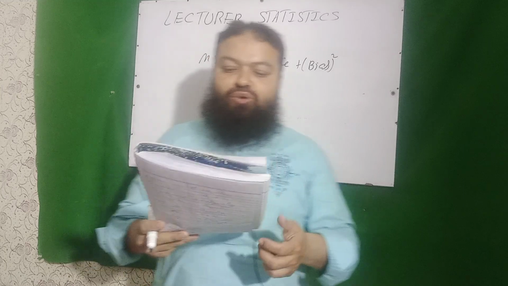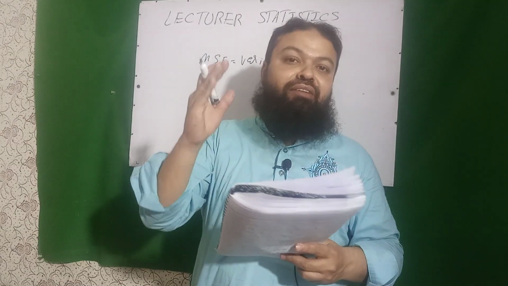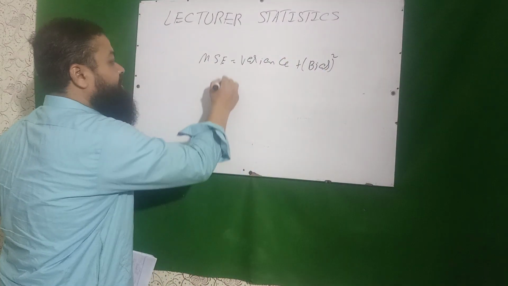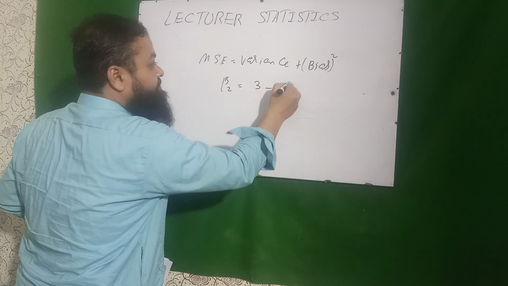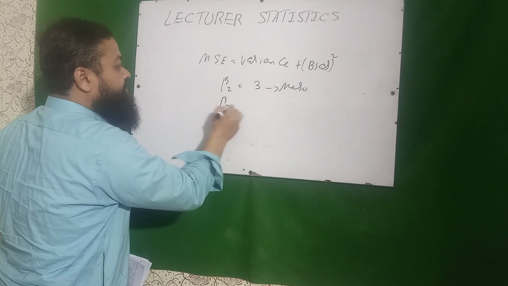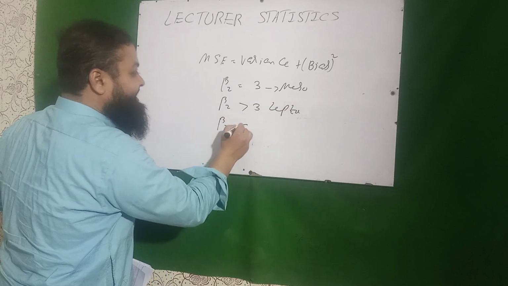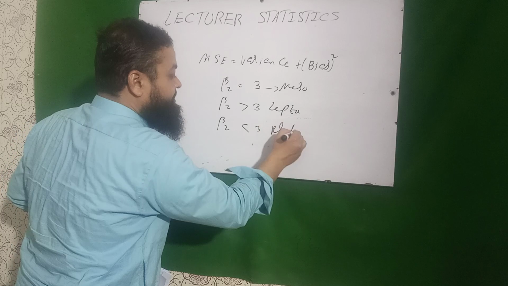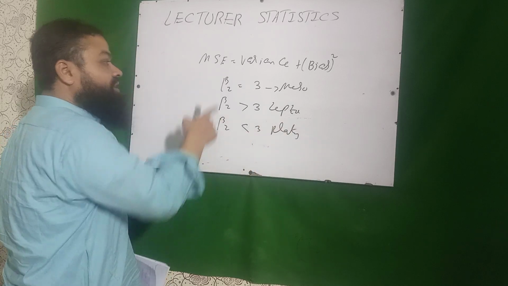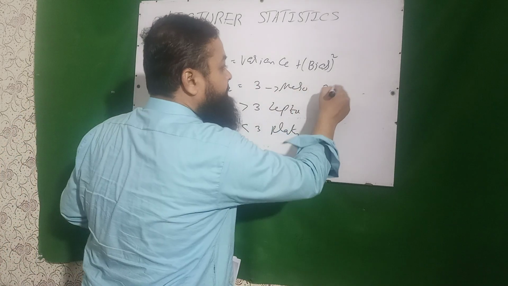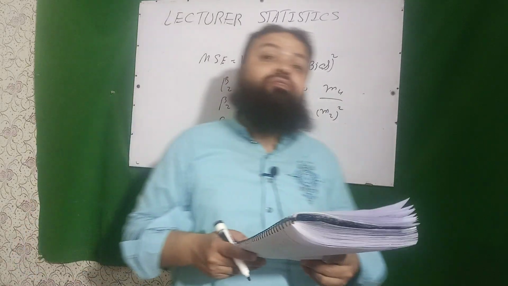Question number 2: coefficient of kurtosis is always positive. It can never ever be negative. Beta 2 is the coefficient of kurtosis. If it is equal to 3, it means mesokurtic. If beta 2 is greater than 3, it means leptokurtic. If beta 2 is less than 3, it means platykurtic. Less than 3 means it is less than 3 but it can never be negative. Coefficient of kurtosis, which is m4 over m2 whole square, can never be negative, it is always positive.